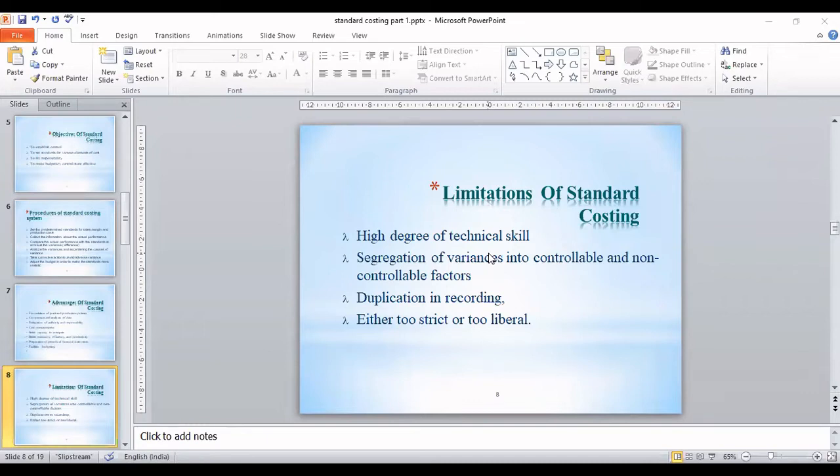That is like the standard which you have set, let's say to 1200, you feel that the total cost I'm going to incur for making 10 units will be 1200, but actually it happened that your product is ready in only let's say 400 rupees, 500 rupees also. So sometime, even the knowledgeable person also, while setting the standard, will not allow the variation. Little variation is also not allowed. So sometime we can say the standard costing setting is very strict, and sometime it is possible that it may be very liberal.